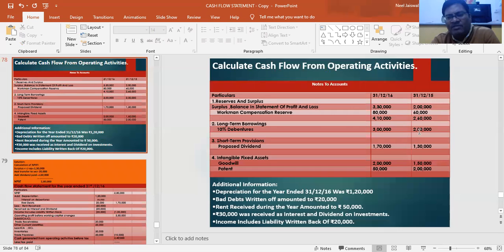That depends on our assumption. If we take that interest on 3 lakhs, that means we have assumed that new debentures were issued at the beginning of the year. That means on 1/4, not 31st 12. No, it should be 31st 3. It should be from the month of March.